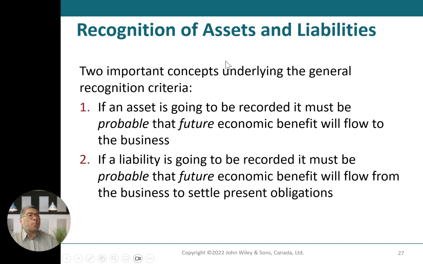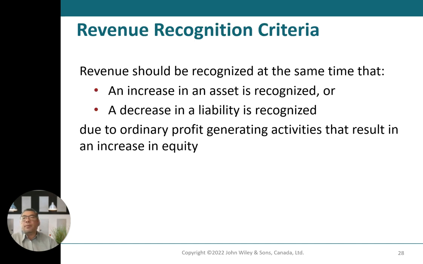Recognition of assets and liabilities: two important concepts under the general recognition area are as follows. Number 1, if an asset is going to be recorded, it must be probable that the future economic benefits will flow to the business. If a liability is going to be recorded, it must be probable that future economic benefits will flow from the business to settle the present obligations.